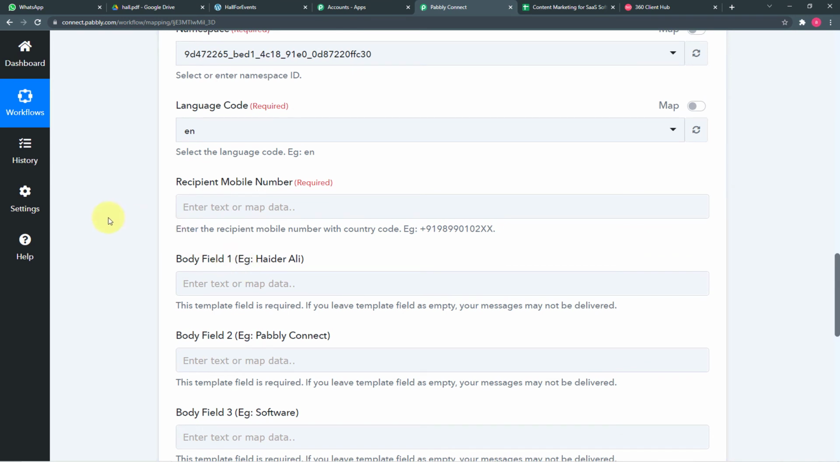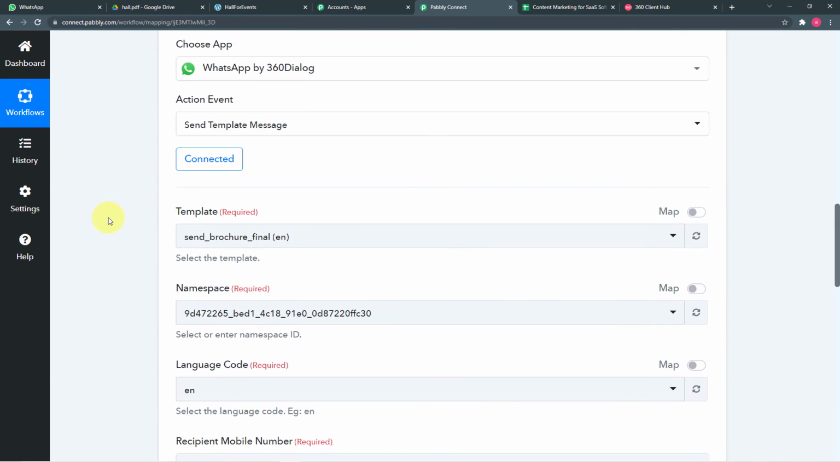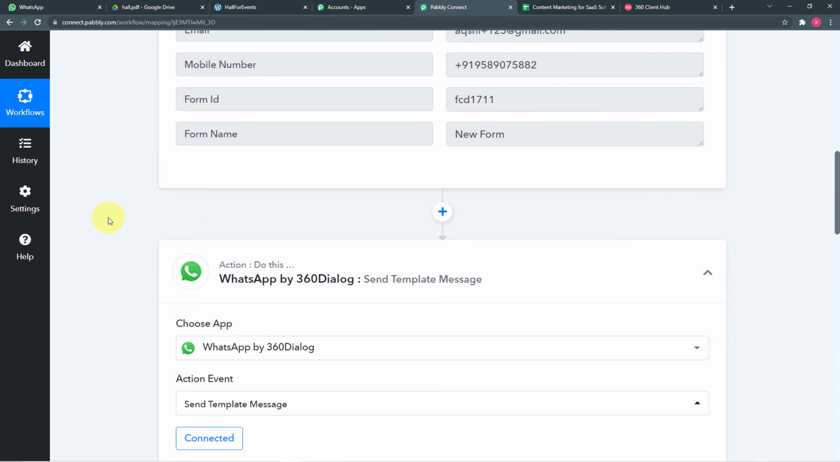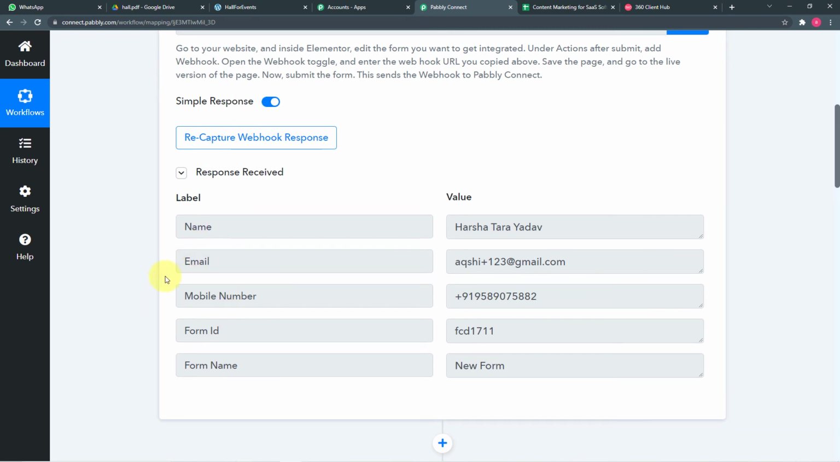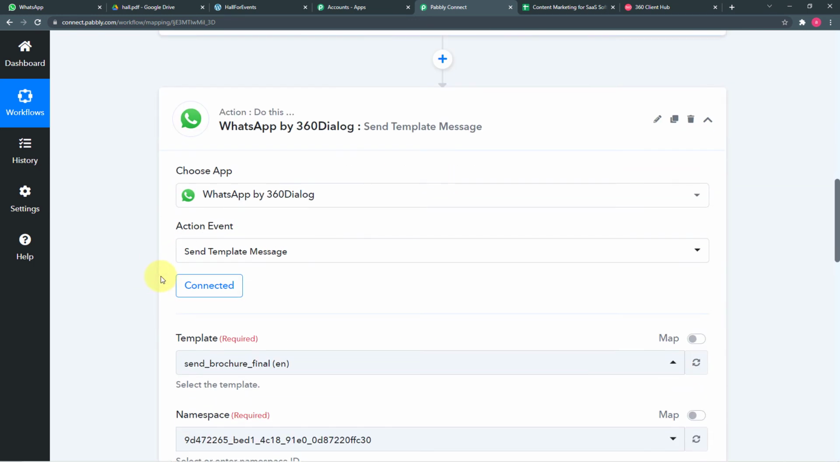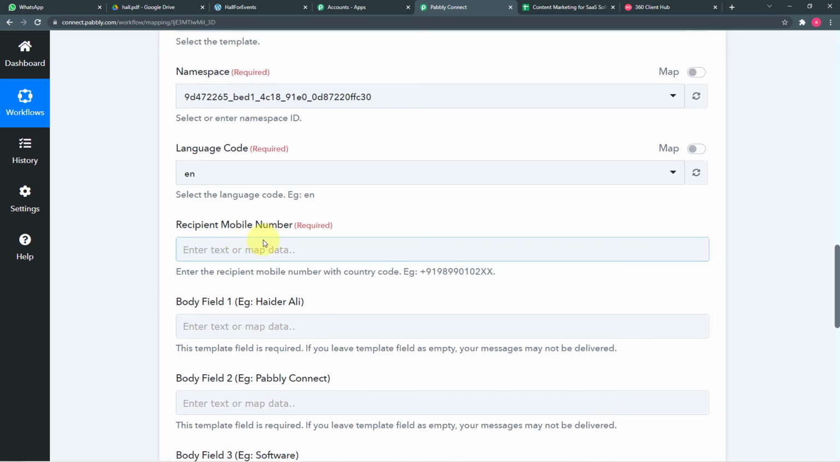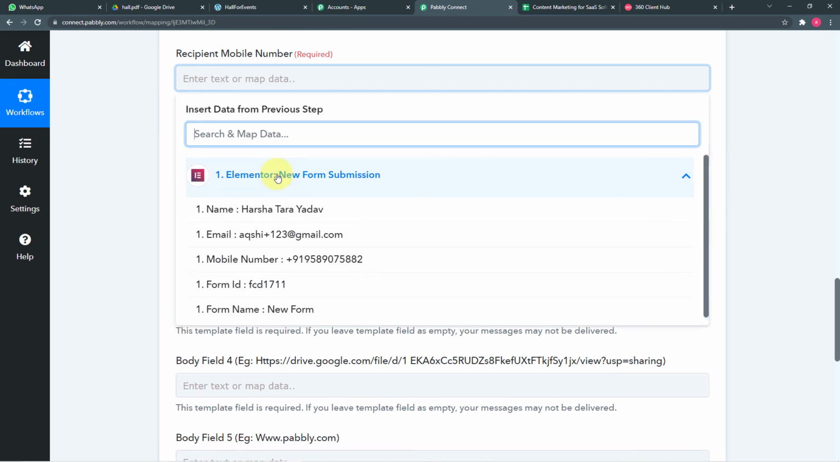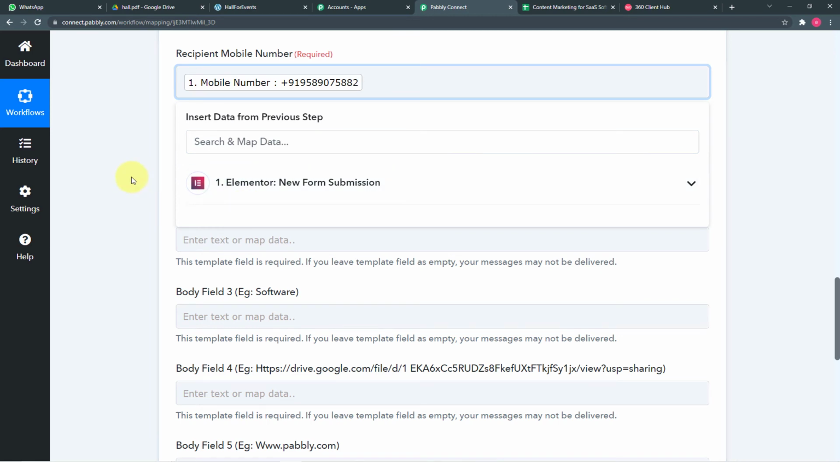Now it is asking for the recipient's mobile number. So here you have to enter the mobile number of the person who has inquired. So we have captured the data of the person here in the second step. To bring down the WhatsApp number here, you just have to click on this field, then click on Elementor form, and you can map this number from here only, like this.